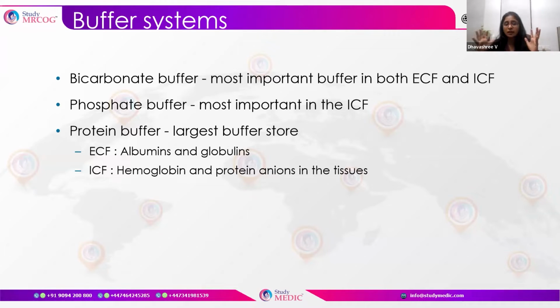Okay, so they are the largest buffers present in the body. In the extracellular fluid, it's the albumin and the globulin which form the buffer system, whereas in the intracellular fluid, it is hemoglobin and the protein anions in the tissues that form the buffer system. So remember this, because these buffer systems are very important in maintaining acid-base balance.